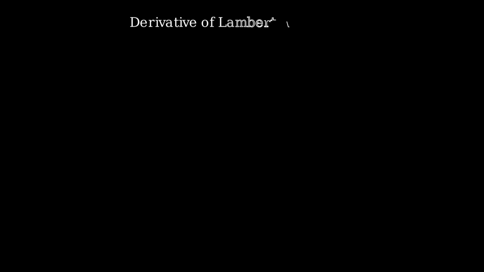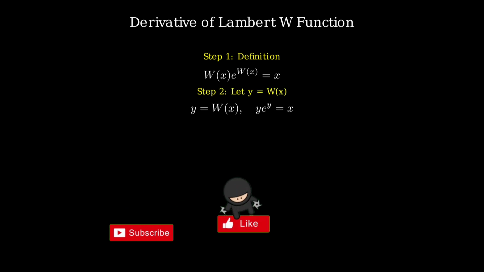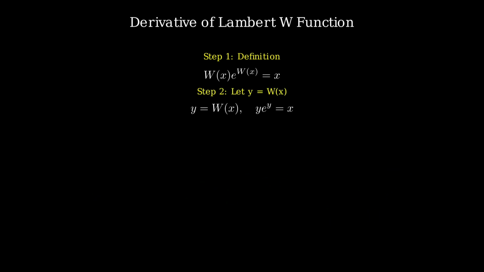First up, the Lambert W function, written as W(x), is defined by this equation. W(x) times e to the power W(x) equals x. That's our starting point. To make things easier, let's call W(x) just y. So our equation becomes y times e^y equals x. Simple swap, right?